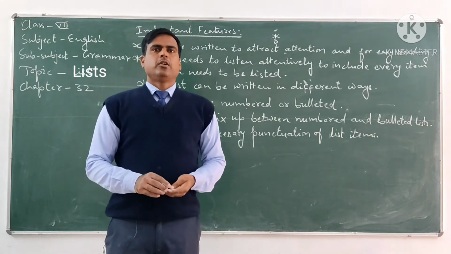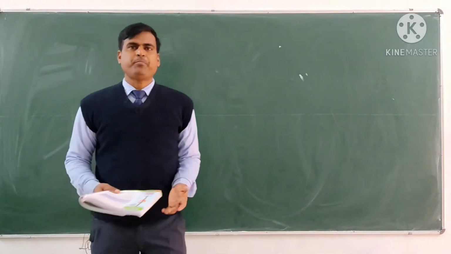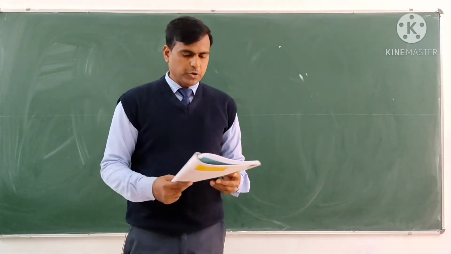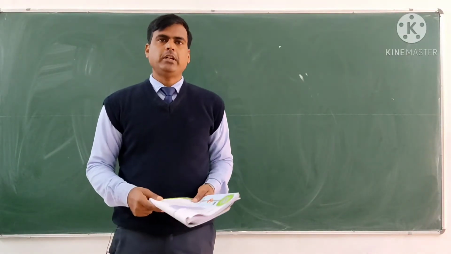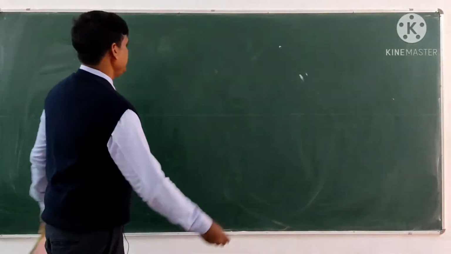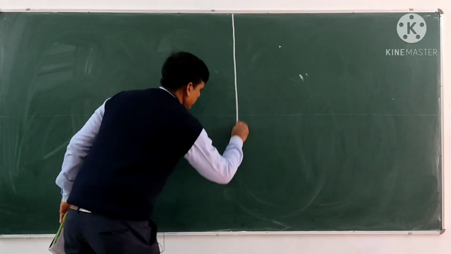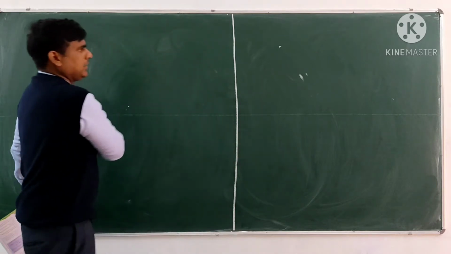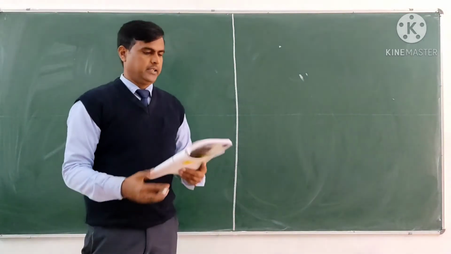Now let us see one example of list. Here is one example and I am going to tell the example. First of all, let us see the question. We will write the question this side, left side, and the answer right side.